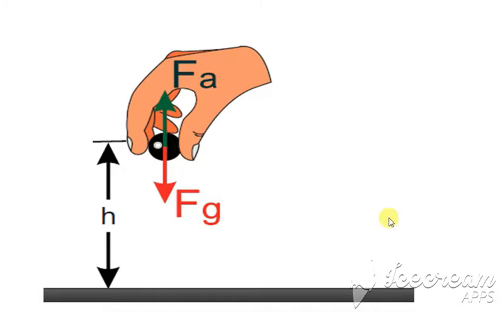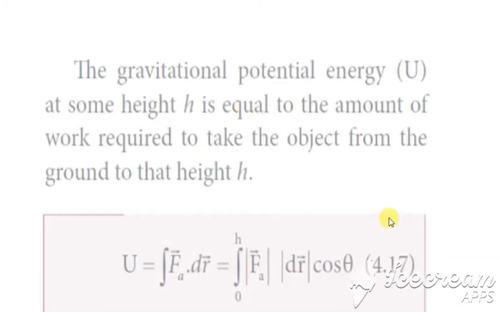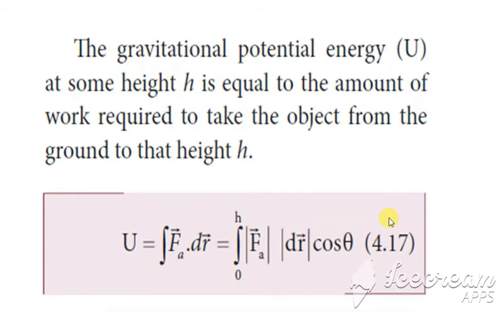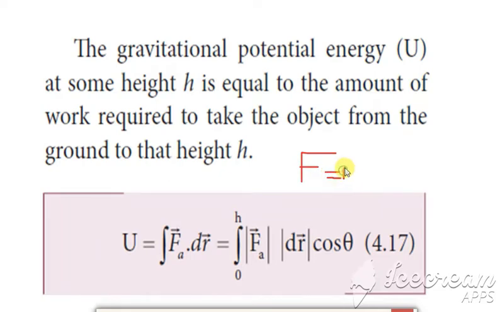Generally we take F, which is given by what? M into A, is it not? Here we are going to take F is equal to M into G. Since we are considering the gravity, we will be writing it as M into G.